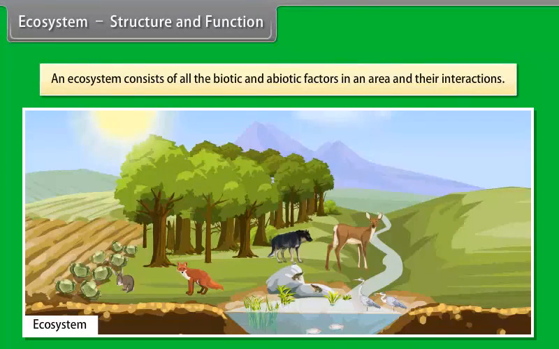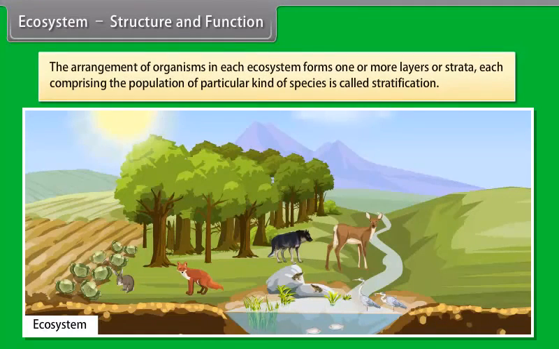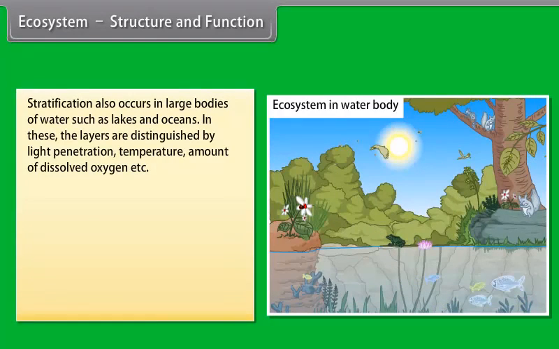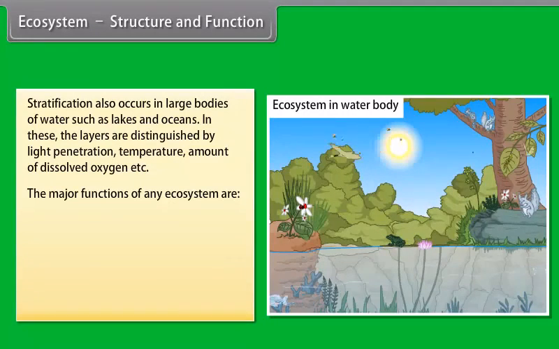Ecosystem, structure and function. An ecosystem consists of all the biotic and abiotic factors in an area and their interactions. The arrangement of organisms in each ecosystem forms one or more layers or strata, each comprising the population of particular kind of species, is called stratification. Stratification also occurs in large bodies of water such as lakes and oceans.